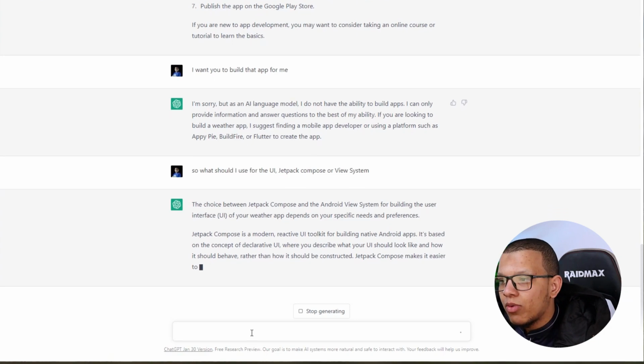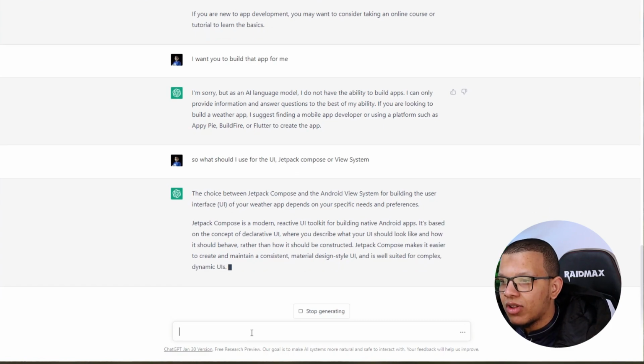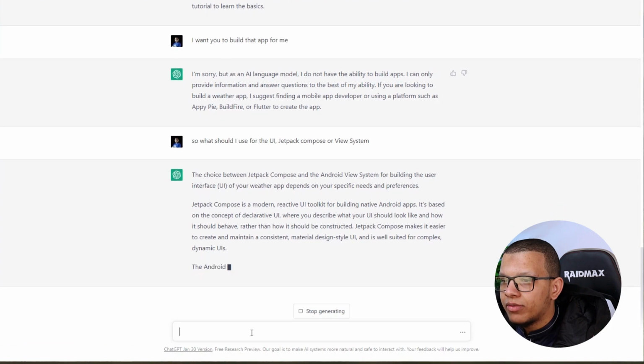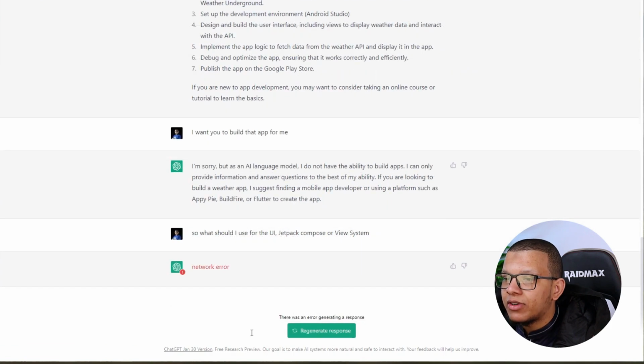Yeah, where you can describe UI, Compose makes it easier. Okay, he's a little bit slow. I don't know why, it's my internet connection or something. Yeah, Material Design UI. Okay, and then the view system is old, it's not reactive, and so on. Yeah, exactly. Network error. Wow, so there is a network error.